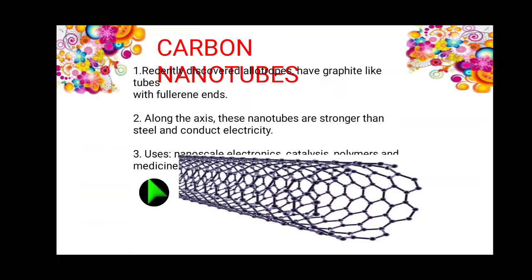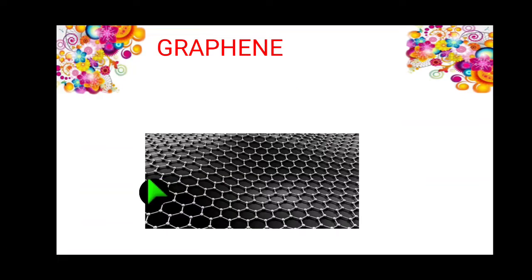Point number 3. Uses we see. These have many applications in nanoscale electronics, catalysis, polymers, and medicine. So these are the points that come under carbon nanotubes. Next, graphene.